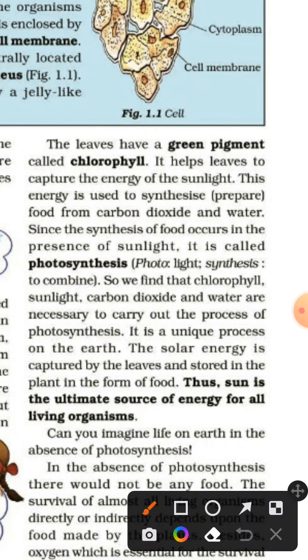Leaves have a green pigment called chlorophyll, and this chlorophyll helps in the capture of sunlight. This energy is used to prepare food from carbon dioxide and water. So we find that sunlight, carbon dioxide and water are necessary for the process. This process is known as photosynthesis.